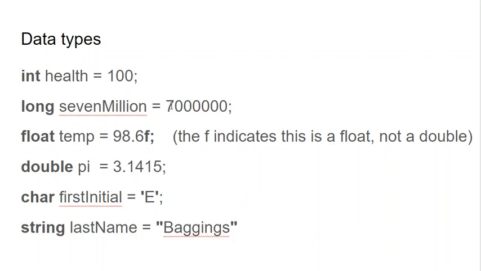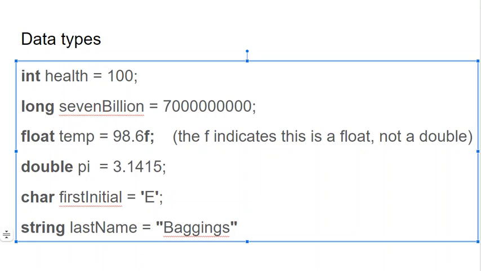Now, in this next example, I have a long, and why do I have a long here? Well, because 7 million fits into an int. There you go. We're going to change that to 7 billion. 7 billion is too big to fit into an integer. So we're going to put it into a long. But they both kind of do the same thing, and we're not going to ever be needing numbers that are this enormous, so ints are fine. To declare a floating point number, or a number with a decimal point, you just say the word float. Reserve me a floating point number called temp and put the value 98.6 into it.